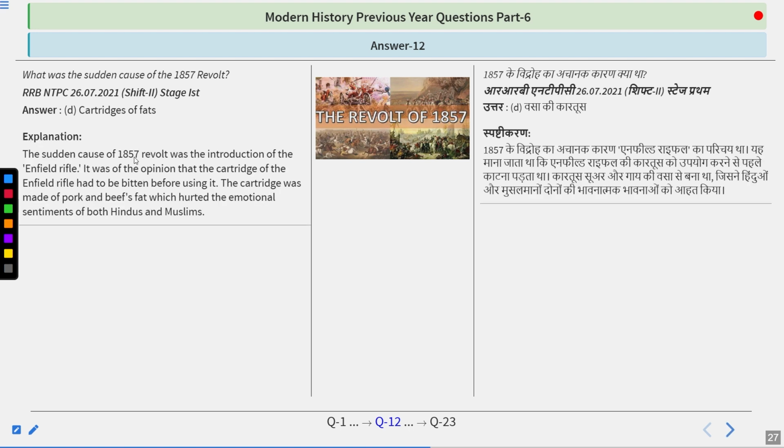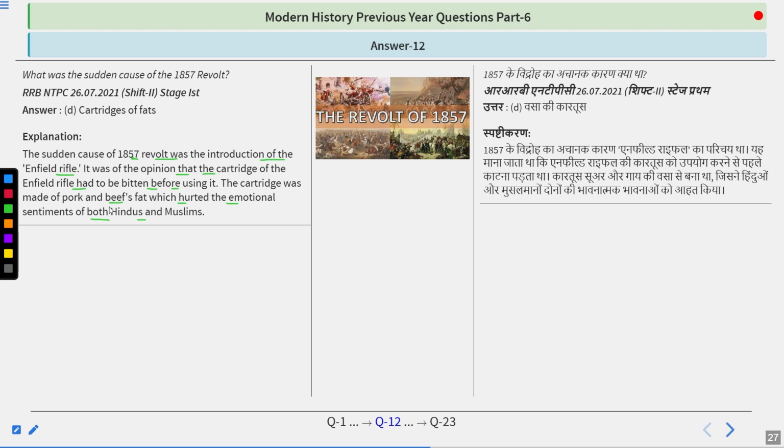The sudden cause of the 1857 revolt was the introduction of the Enfield rifle. It was of the opinion that the cartridges of the Enfield rifle had to be bitten before using. The cartridges were made of pork and beef fat, which hurt the emotional sentiments of both Hindus and Muslims. The Enfield rifles were modern rifles that had to be filled with gunpowder.